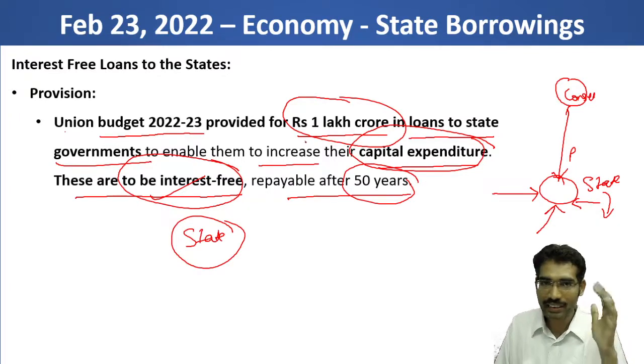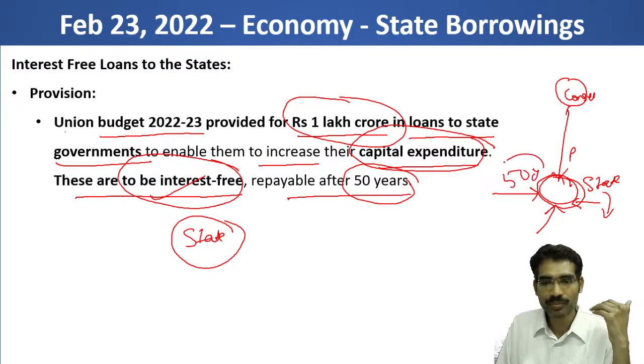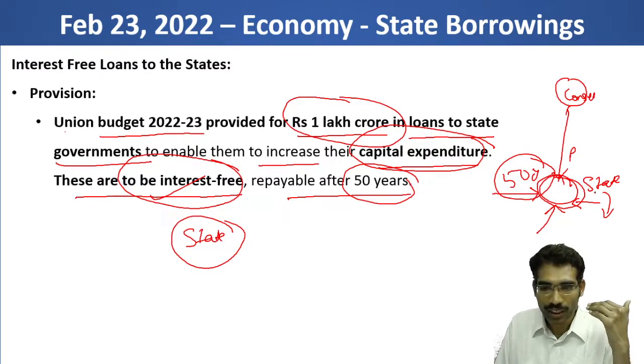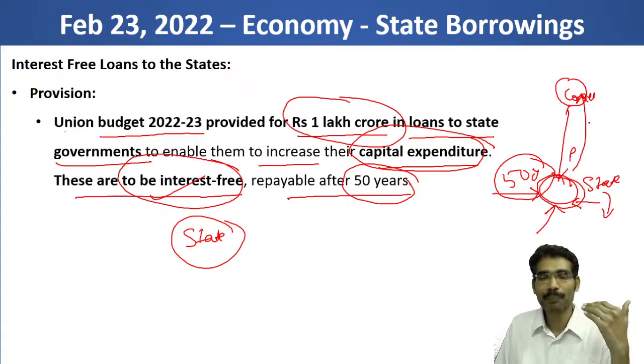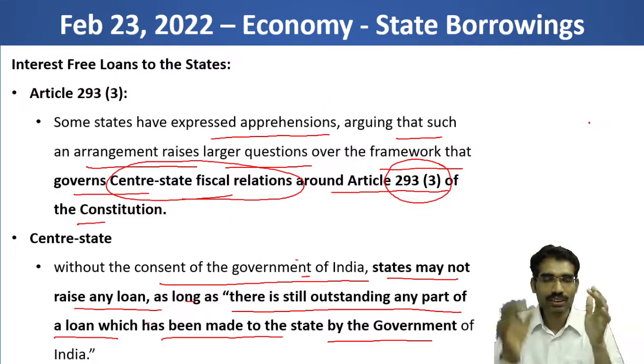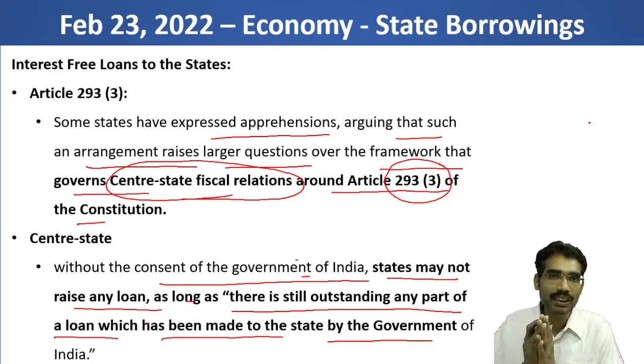Now if a state takes a loan under this arrangement, for 50 years they have the obligation to repay this loan. If they want additional borrowings from any other means, it should go back to the Center and take permission to get the additional resources. So now the autonomy of states is at risk according to this particular opinion.